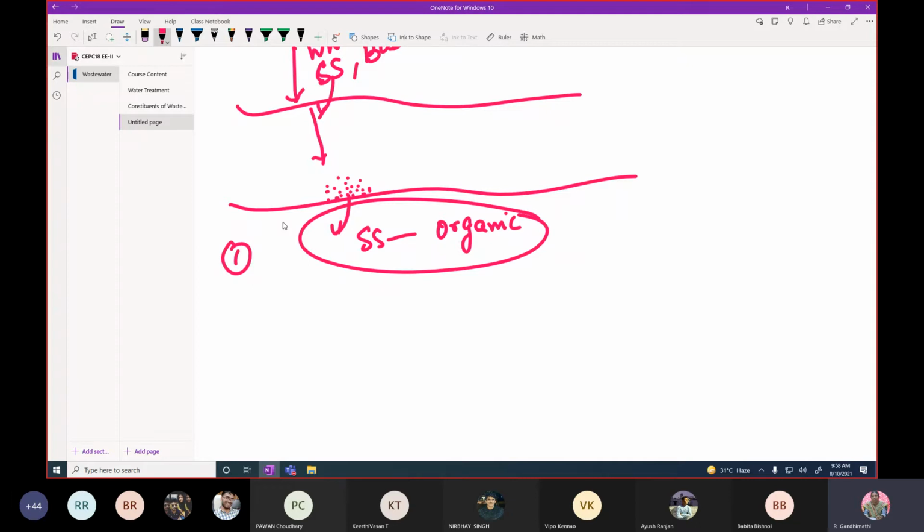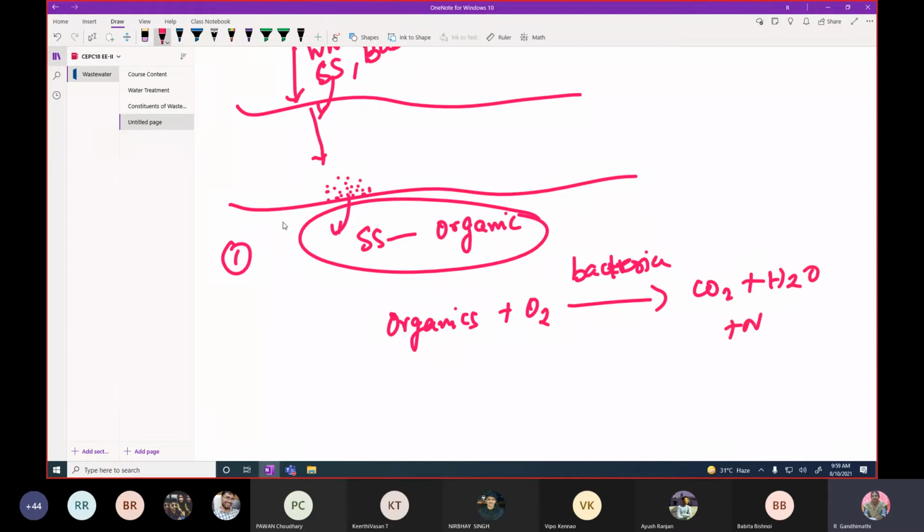The wastewater contains a lot of microorganisms, and you have organics. The river water has a sufficient amount of oxygen, and bacteria is present in your wastewater. Then it will undergo decomposition, leading to production of carbon dioxide plus water plus some new cells. These are the end products.